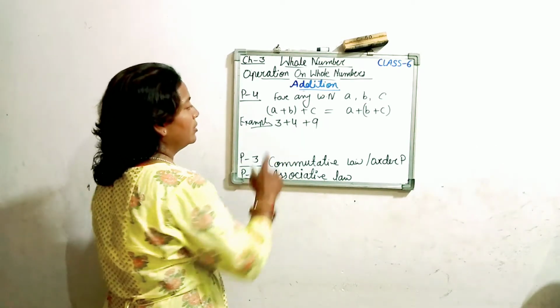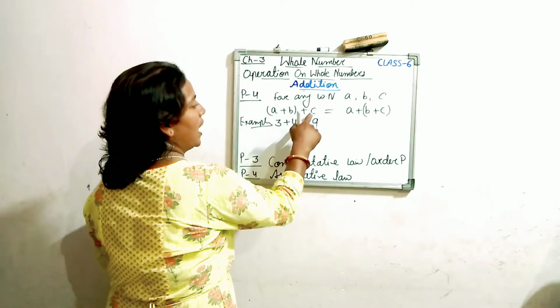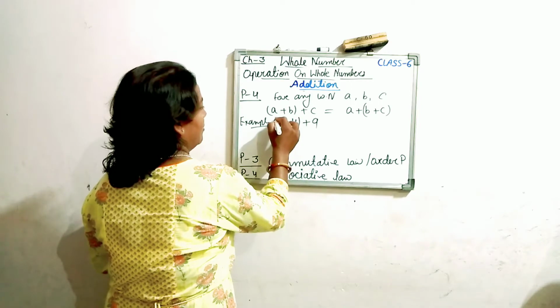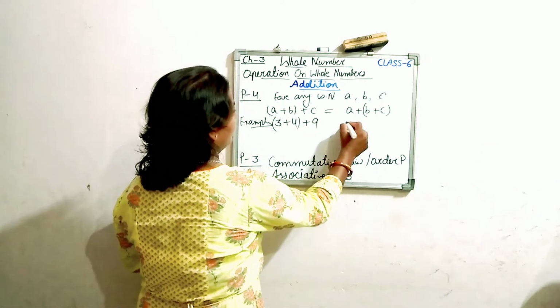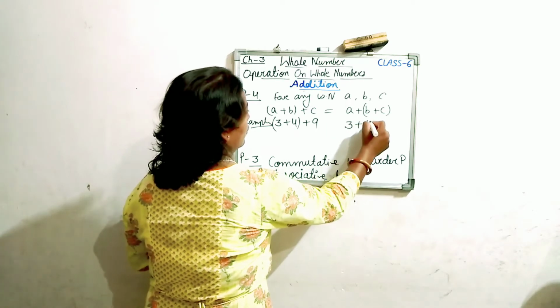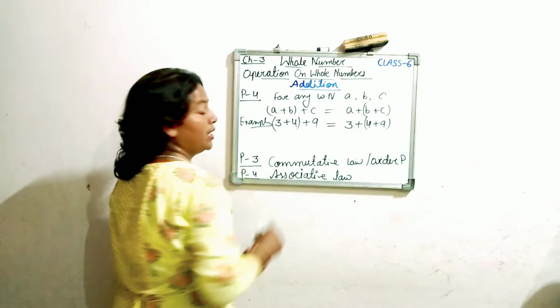Remember, A is equal to 3, B is equal to 4 and C is equal to 9. I am making the group A with B: 3 plus 4, plus 9. Make the groups here. This result will be the same.